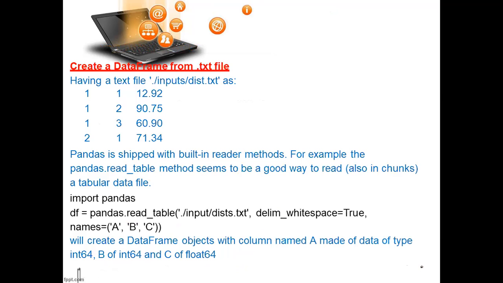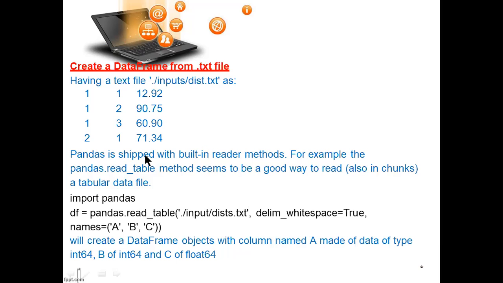You can also create a text file with pandas. Having a text file as input, this is a text file name. I'll give you a demo of it in the next class. So a text file, what is text? It contains any value.